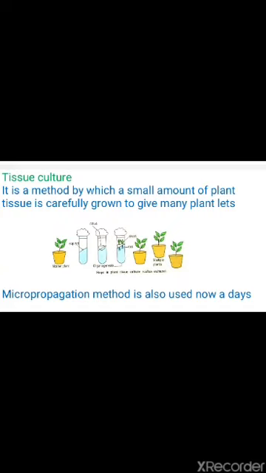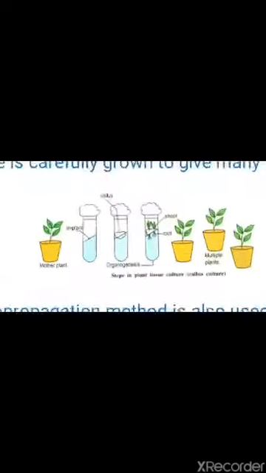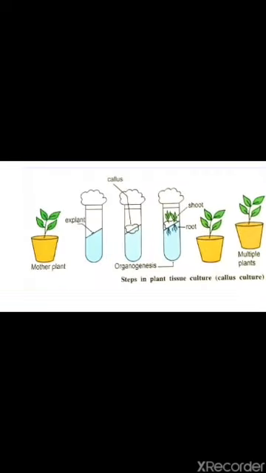Then the last is tissue culture. Tissue culture is an artificial method by which a small amount of plant tissue is carefully grown to give many plantlets. It is generally done in laboratories. Here we can see the mother plant.